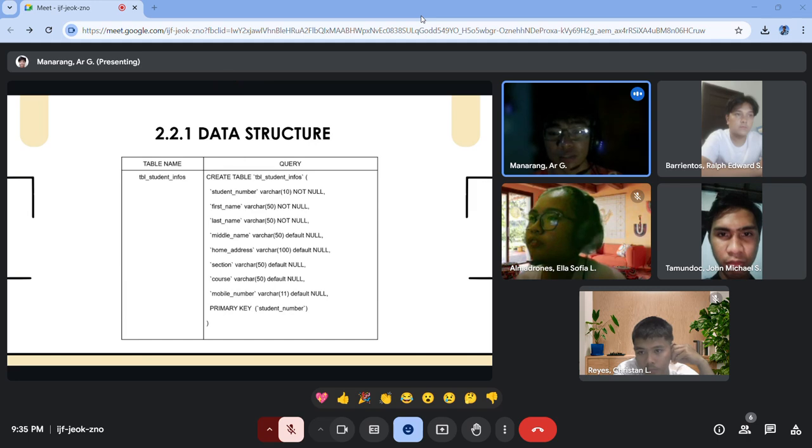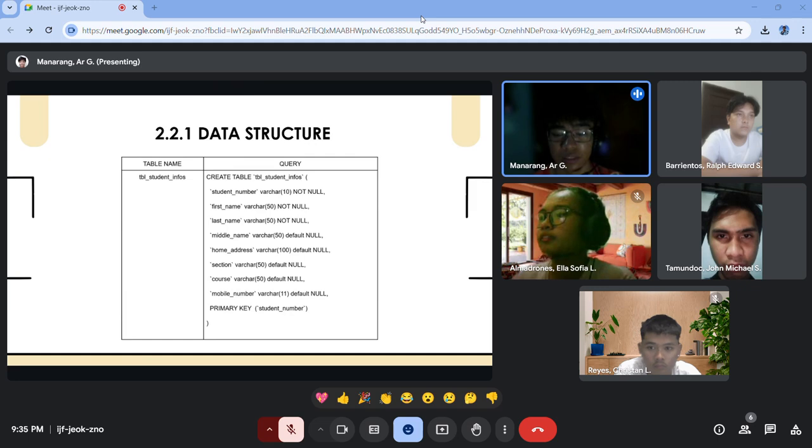Okay, now 2.2 database design. We have here our data structure. This is just how we create the table within our database. Table name, TBL student infos. Then we have here our query to create the table. We can see here the student number, first name, last name, middle name, home address, section, course, and mobile number. They have their own data type, and they mostly have the constraint of null, not null, and default null. We inputted the size of the data type in there.